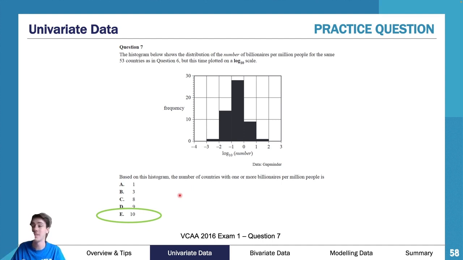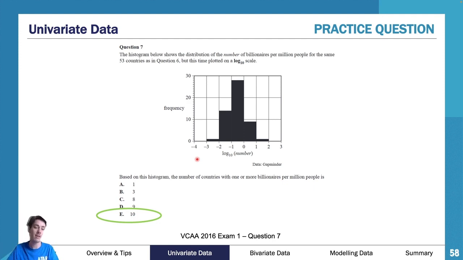One of the most common answers on this was 1, because people looked at it and went, oh, log, I don't really understand it. It's 1 here, so there's a frequency of 1 above it. So I'm going to say, all right, it's 1. Please, please, please do not answer a question like that. Please do not just jump into it and go, I'm really confused by logs, I'm just going to go with it. Try and have a go at this question.